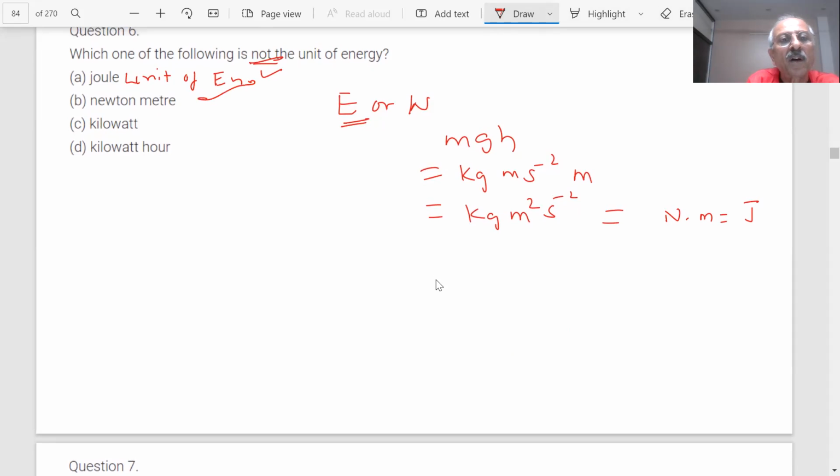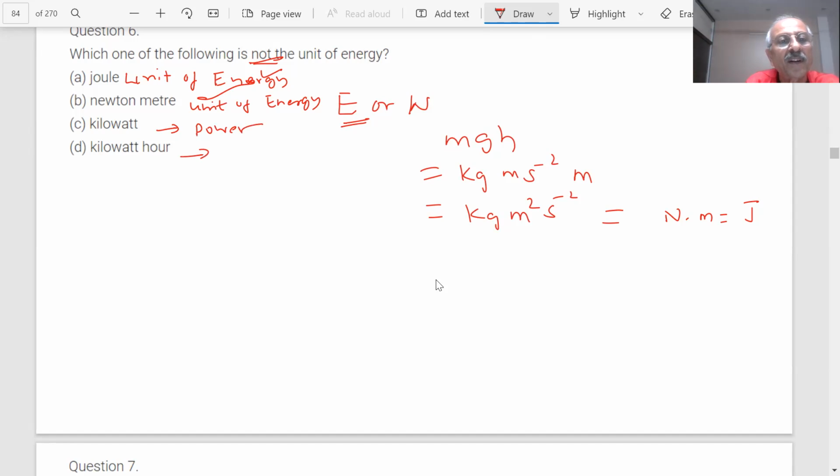Newton meter is a unit of energy. What is kilowatt? Kilowatt is a unit of power.